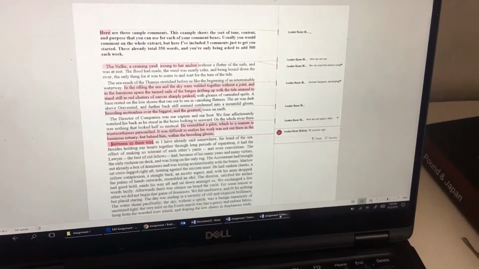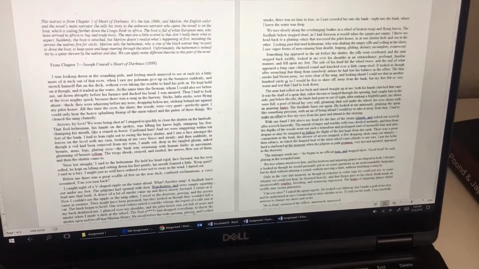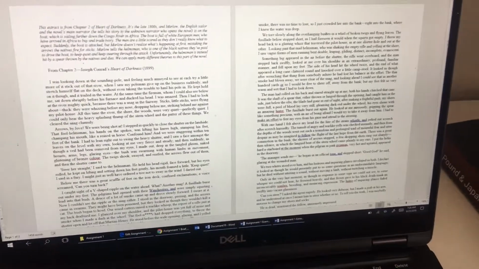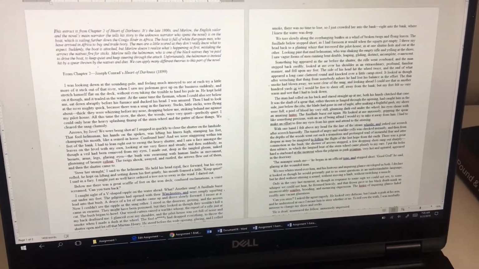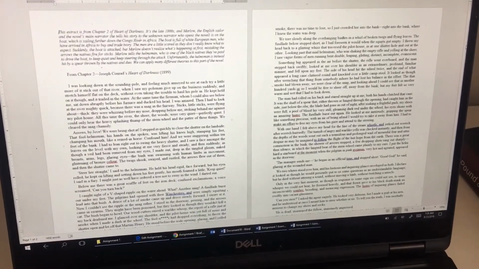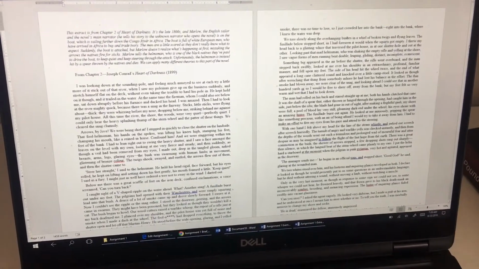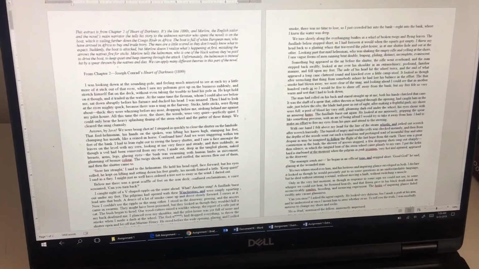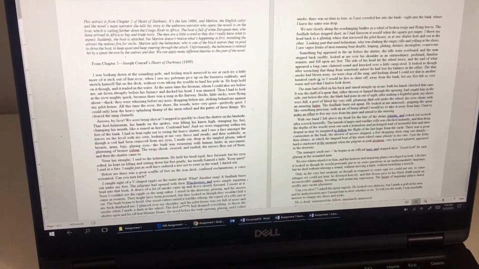So this is our assignment 1. And it's the extract from Heart of Darkness. And it's your job to add 500 words worth of comments for formalism for week 1, and then literary impressionism for week 2, and then on Marxism and feminism for week 3. So you won't actually be able to add these comments till you've read up on the theories. So you kind of have to do them on a week by week basis.